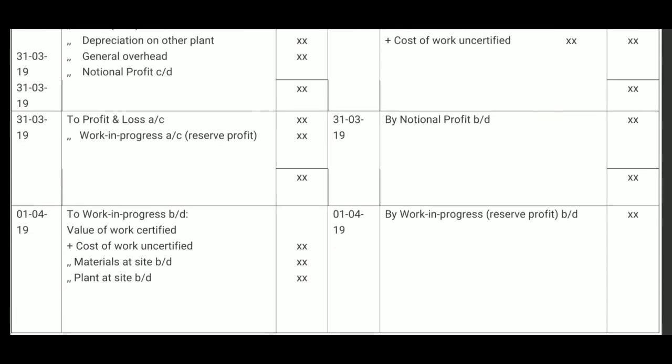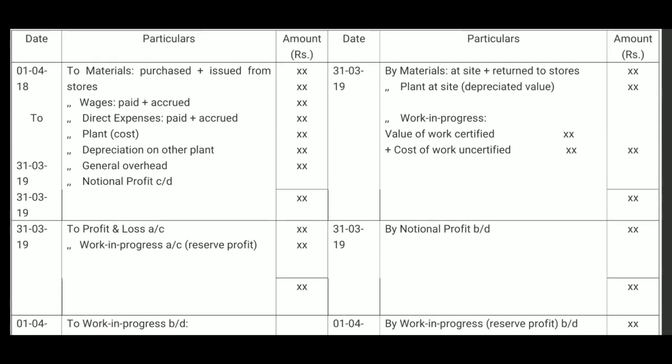Now, let us consider the debit side. See, date column, for classroom purpose, usually dates are not available. The expenses will be incurred continuously. Materials, wages or any other expenses will be incurred throughout the accounting period. So, for this purpose it is shown here. Suppose the contract begins on 1/4/2018 up to 31st March 19. So, it is an example of incomplete contract.